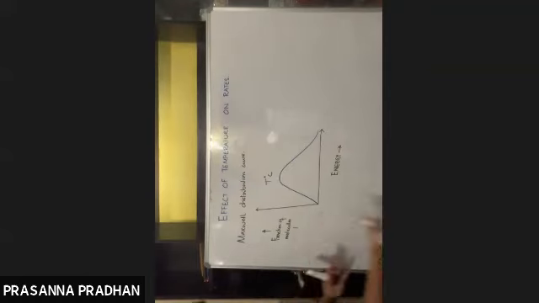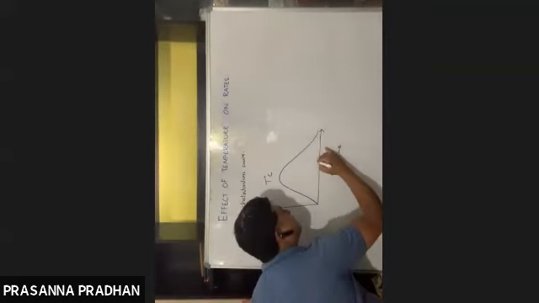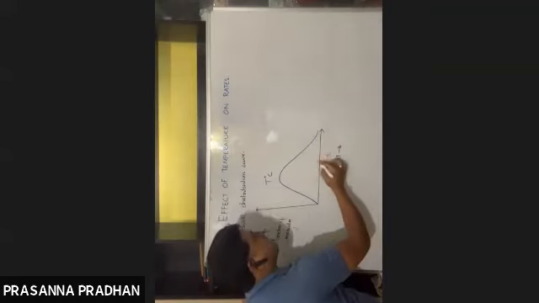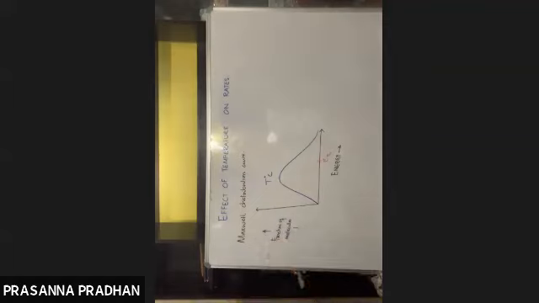And we know for a reaction to take place, the minimum energy that must be possessed by the reactant must be either equal to or greater than the threshold energy. Let me mark this here as ETH. That means this much energy needs to be possessed by the reactant for the reaction to occur.